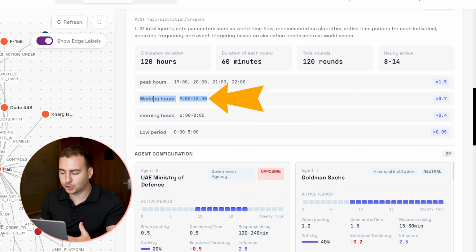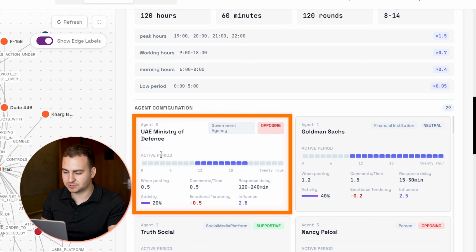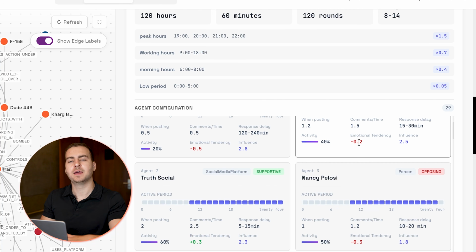The agents are only working during certain times. There's morning hours, low period, and it's really trying to simulate maybe at certain times of the day, people are going to message different things. So you can see UAE Ministry of Defense, this is the period in which it's active. Goldman Sachs is active at this period. And the reason you have that is so not all agents are always active. So you can have different agents communicating during different real world time periods.